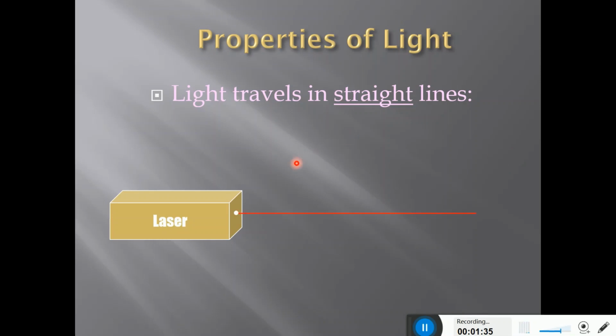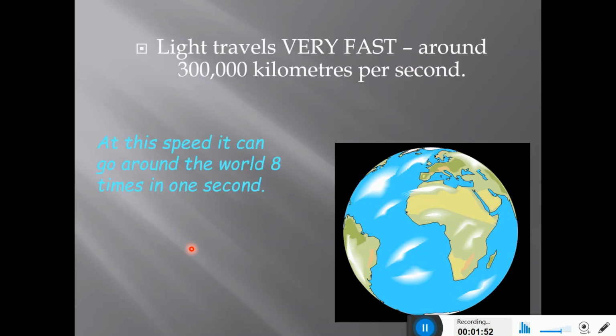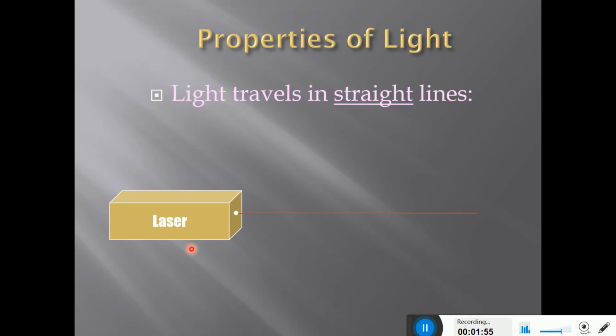So let's check out our first property of light. Light travels in a straight line. So light हमेशा एक straight line में travel करती है. इसको हम check करते हैं. यहाँ पे देखिए हमारे पास एक laser beam है and the light is coming out of it as a red light, as an LED laser beam. So हमें दिखाई दे रहा है कि हमारी light जो है वो एक straight line में travel कर रही है.